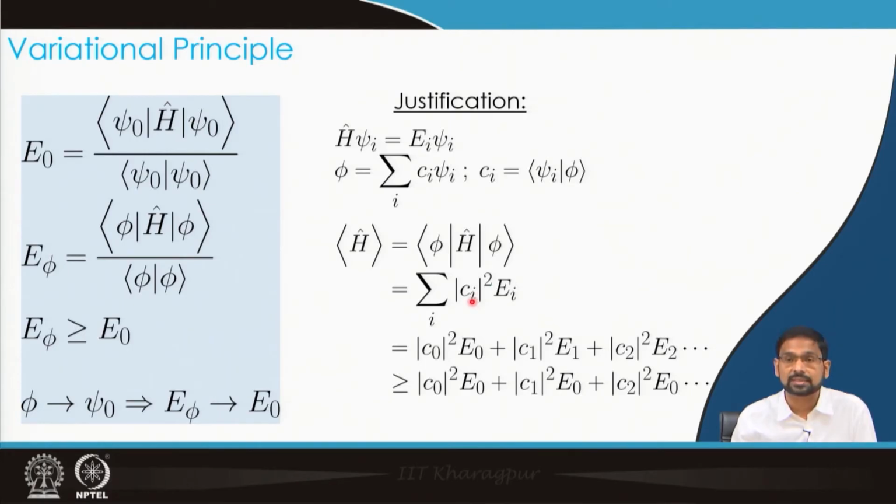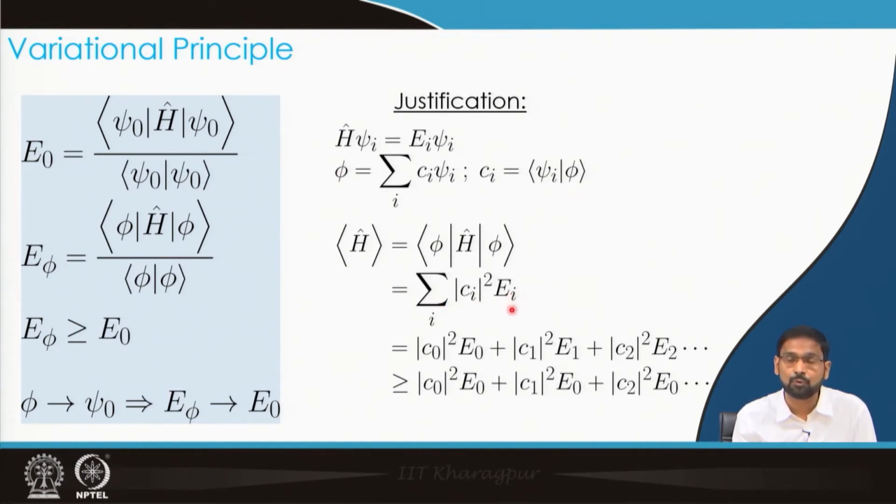If my system is one of the eigenfunctions of the operator, then I will get only that corresponding eigenvalue, with the coefficient of that eigenvalue as 1. All other eigenvalues will have 0 probability to be found, because the system exists in one of these eigenfunctions. But if the system does not exist in one of these eigenfunctions, that means we are talking about a trial function phi, then I would get a distribution of energy.